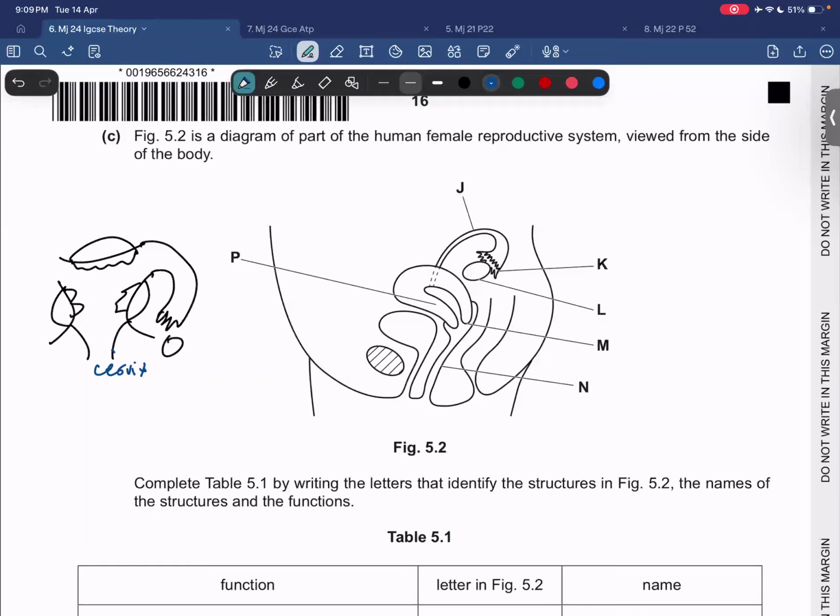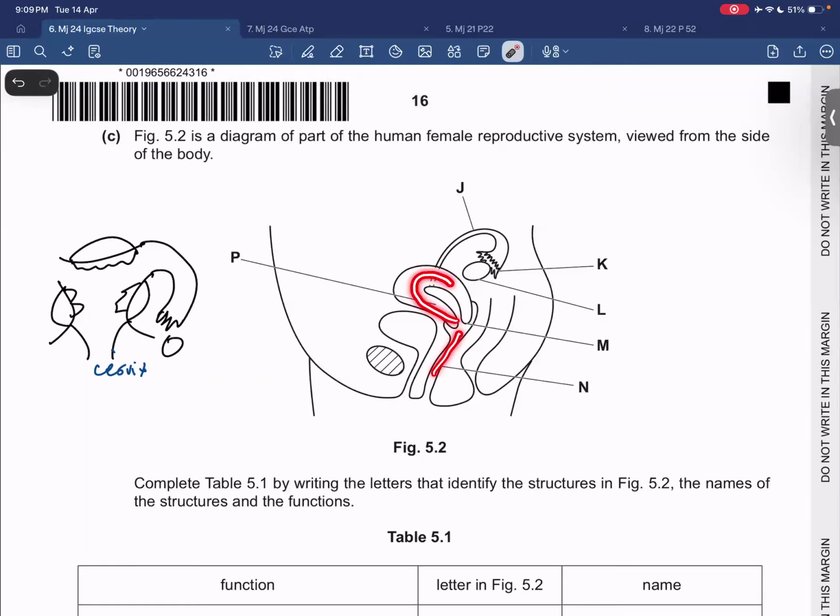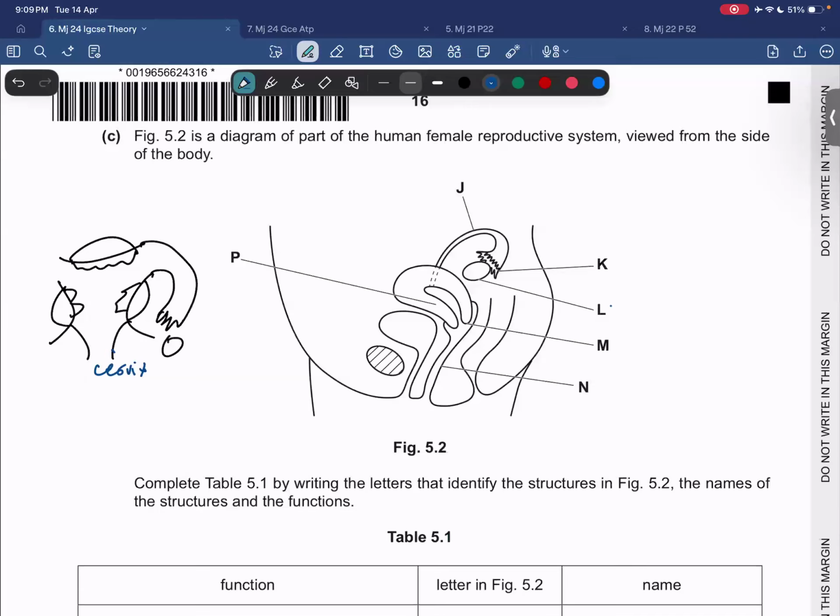अच्छा अब देखो. अब सबसे पहले अगर हम लोग देखें, so we have the entrance right here, and then we have this curved structure right here. From this curved structure, this tube is coming out, right? And then we have this K, and then we have this structure. As Ishal said, Mr. L, I think, is the ovary. What do we call this tube that leads to the ovary? That's the oviduct. ठीक है?